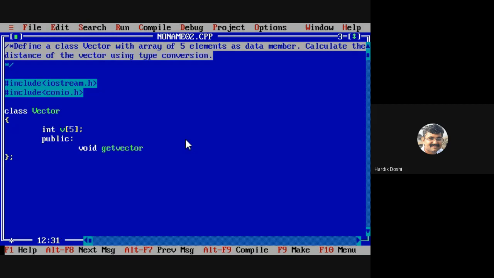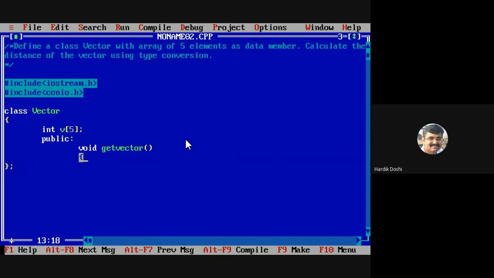I am writing not get data, I am writing get vector. Don't write right now. Just understand.